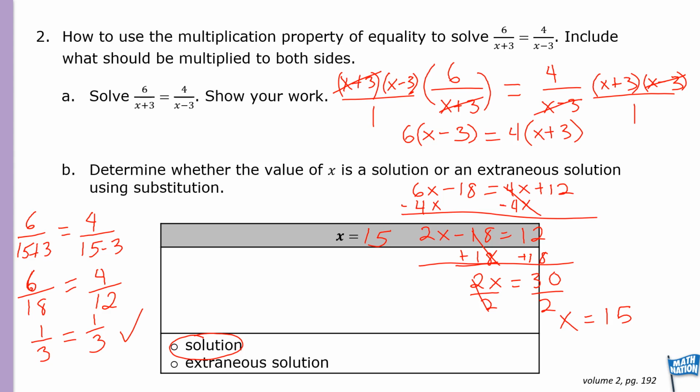Okay, I'll give you a couple of seconds to go ahead and write this down. The only time it is an extraneous solution is when x does not equal that number, when this does not check. Okay, 5 more seconds. All right, let's move on.